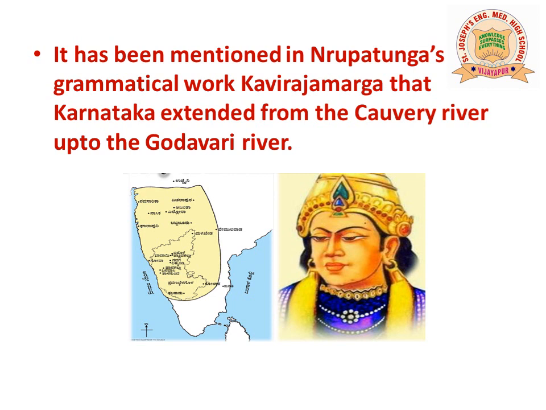Amogavarsha Nrupatunga was one of the most famous kings of the Rashtrakuta dynasty. He wrote a very famous book by the name of Kaviraja Marga. Kaviraja Marga in fact is considered to be the earliest Kannada literary work. In that literary work, it is mentioned that Karnataka extended from the river Kaveri up to the river Godavari. Means from Godavari river in the north up to Kaveri river in the south was the extension of Karnataka during the days of Amogavarsha Nrupatunga.